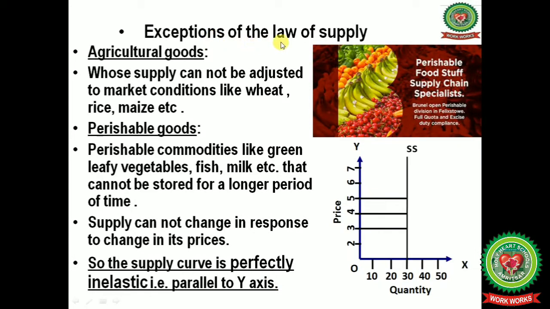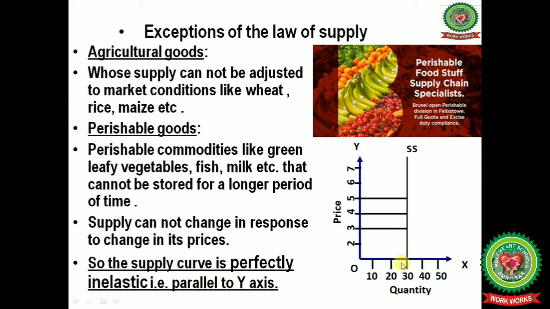Next one is exceptions of the law of supply. First one is agricultural goods. The goods whose supply cannot be adjusted to the market conditions, like wheat, rice, maize, etc. Next one is perishable goods. Perishable commodities like green leafy vegetables, fish, milk and milk products, etc. that cannot be stored for a longer period of time. So supply cannot change in response to change in its prices. So the supply curve is perfectly inelastic, meaning it is parallel to the y-axis.